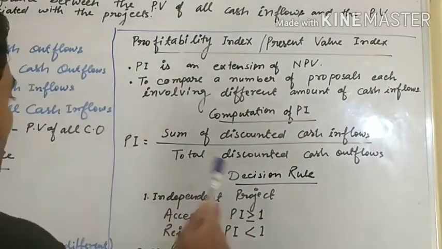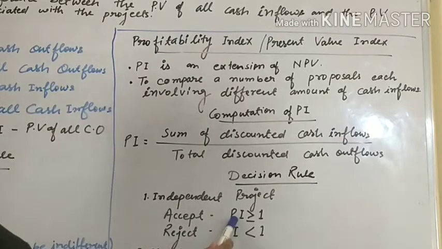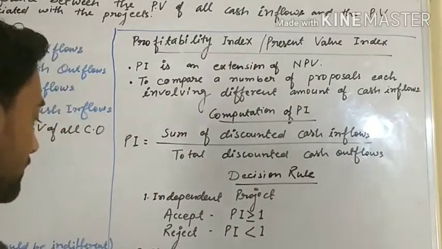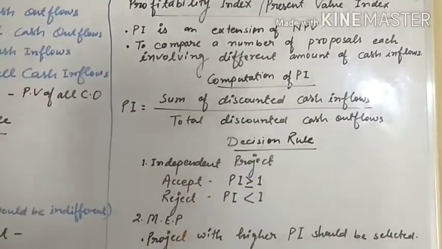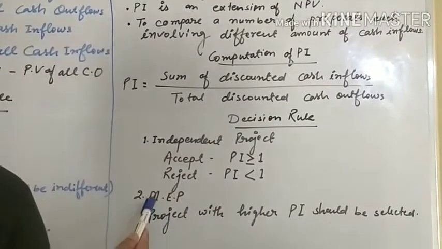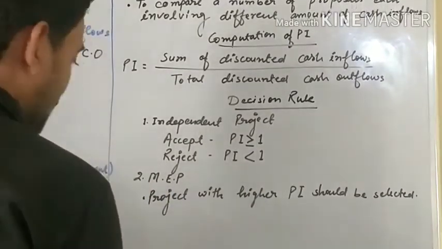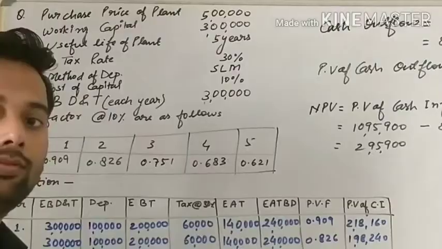In case of independent project, you will accept the project when PI, meaning profitability index, is equal to or greater than 1. If PI is less than 1, you will reject that project. In case of mutually exclusive projects, the project with highest PI should be selected.